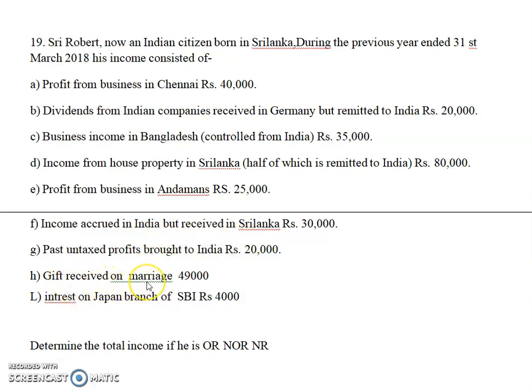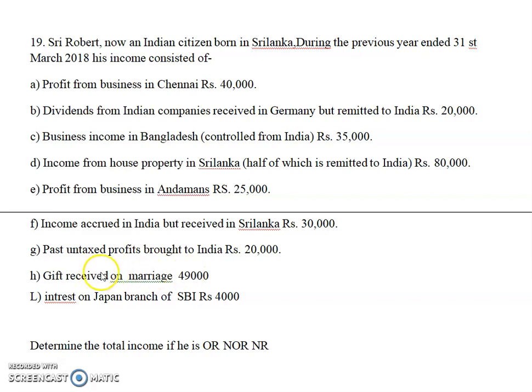Gift received on marriage, gift received on the occasion of marriage. One thing you have to remember, it is fully exempt from tax. Any gift you are getting at the time of marriage is exempt. Even if it is simply a gift received of 49,000, in that case also it is exempt because gifts up to 50,000 are exempt from tax.